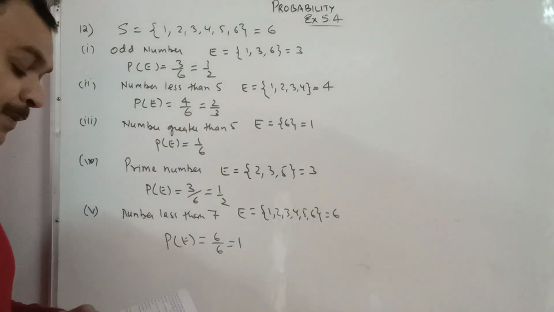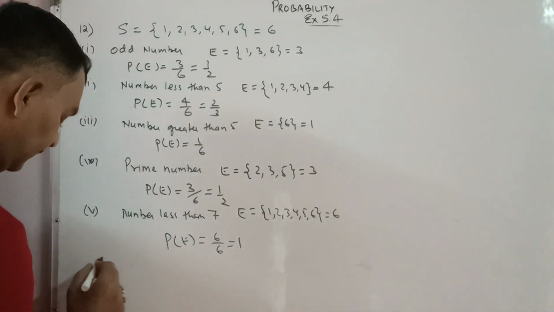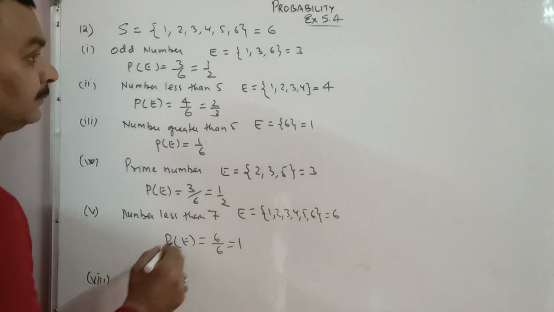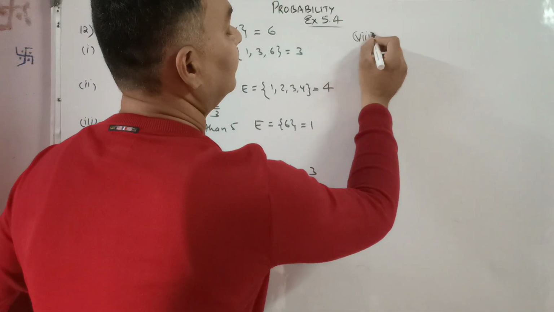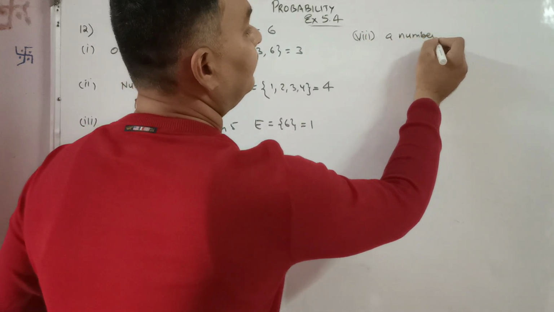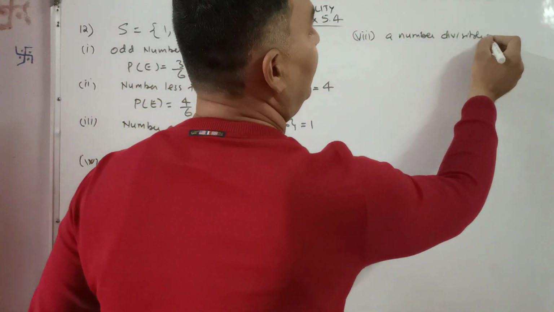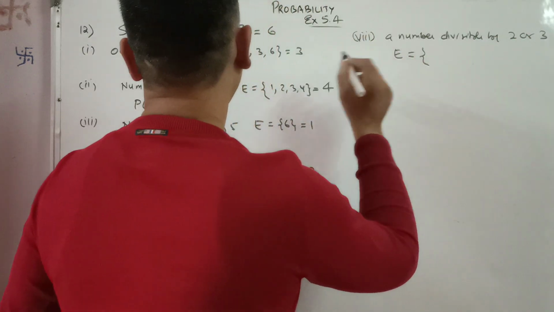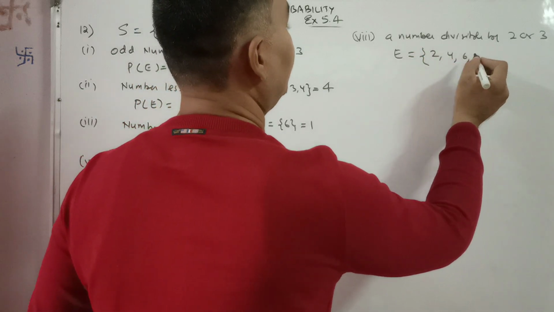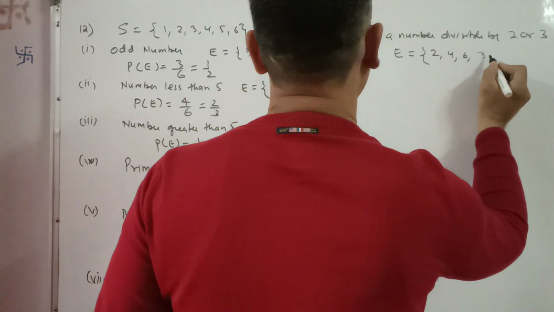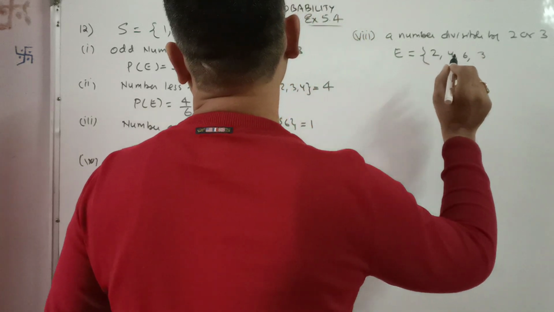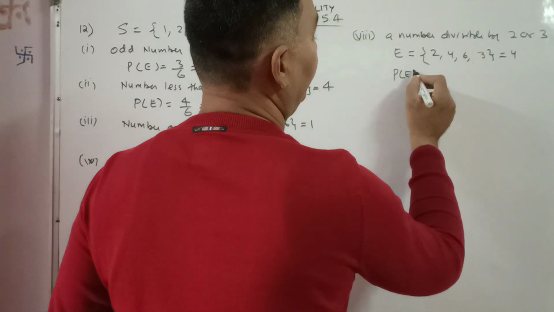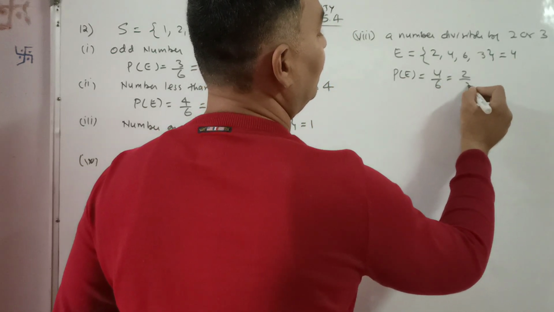A number divisible by 2 or 3. Last part. I will do it here. A number divisible by 2 or 3. So for that event, 2 is divisible by 2, 4 is divisible by 2, 6 is also divisible by 2. 3 is divisible by 3 and 6 we have already taken. So these are the four numbers. So the probability of this event is equal to 4 by 6, that is 2 by 3.